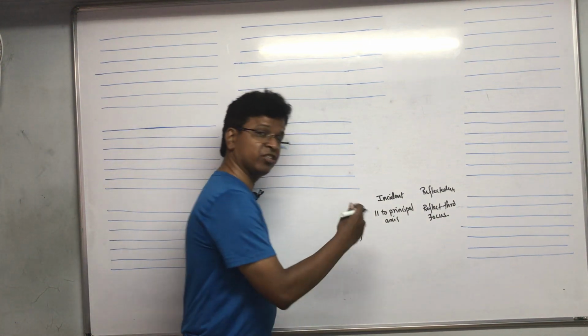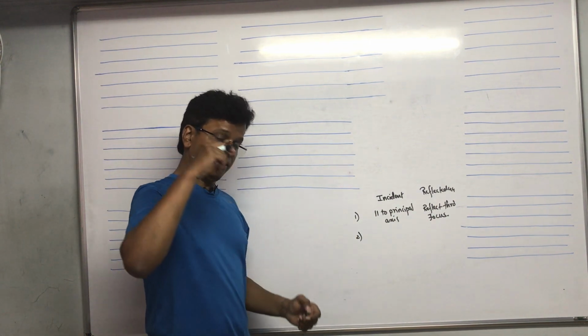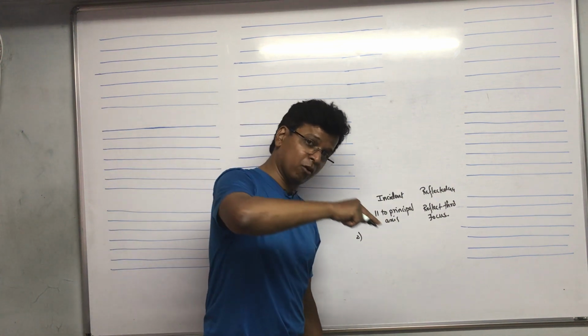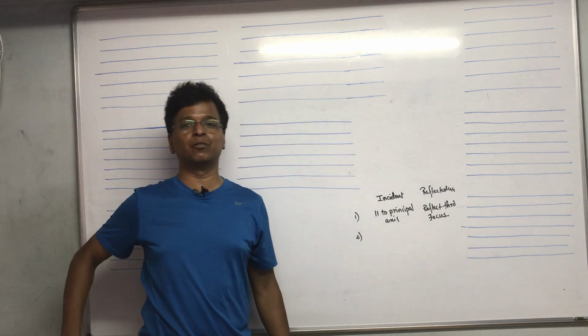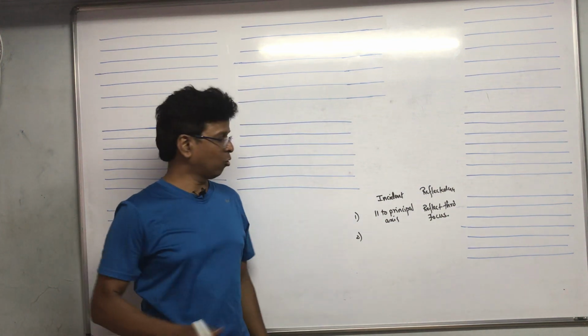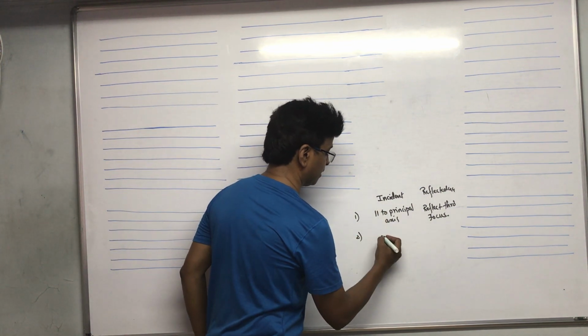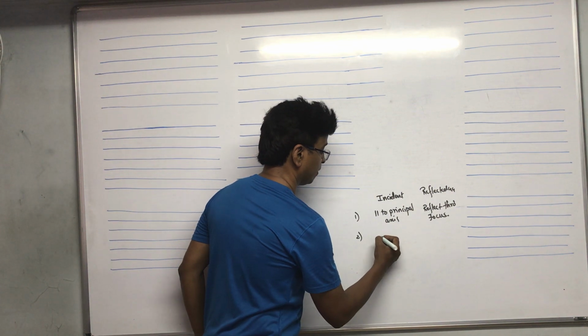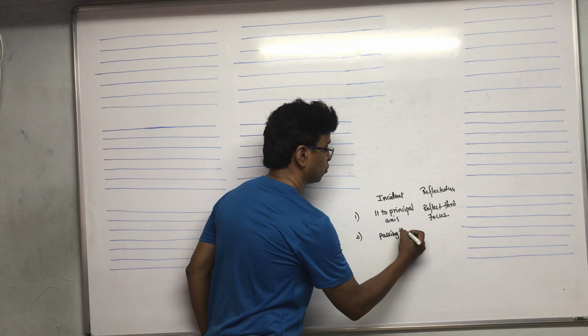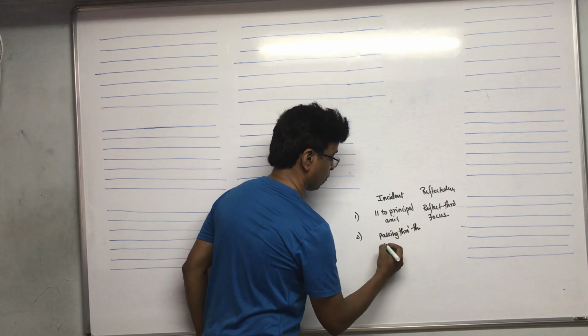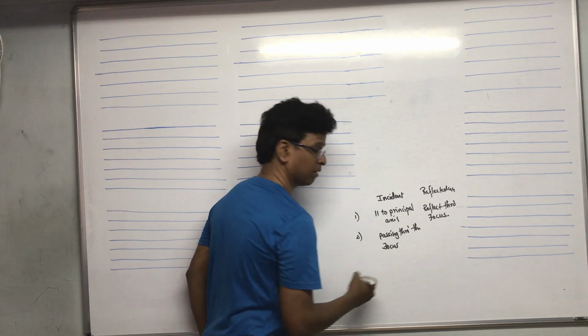Second, they will exchange their roles. The incident ray will go through the focus, hit the mirror and reflect parallel to the principal axis. So what happens over here? The incident ray is passing through the focus.